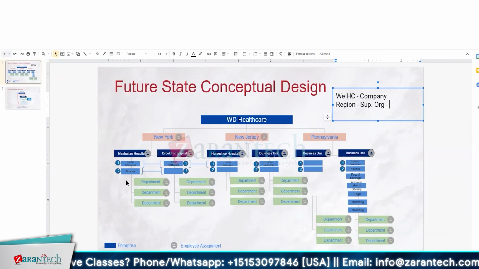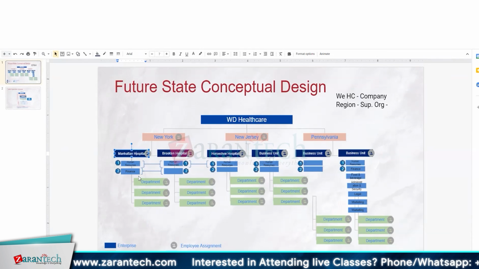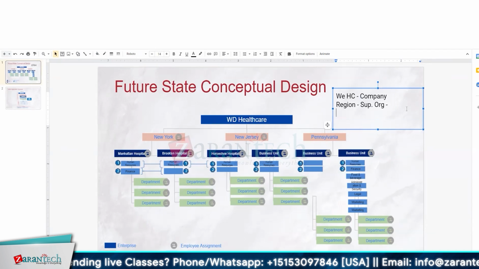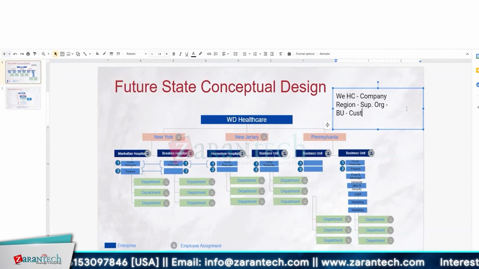And for the custom organization, you can start creating custom organizations with the name of the hospital or the business units. And you can assign me to either one or more than one custom organization. So all your hospitals could be custom organizations.